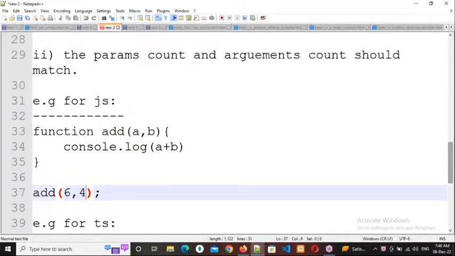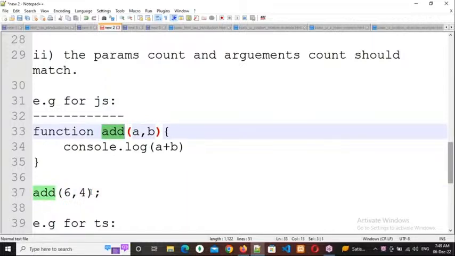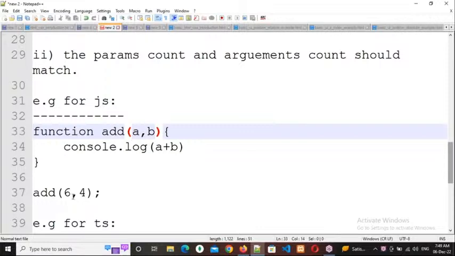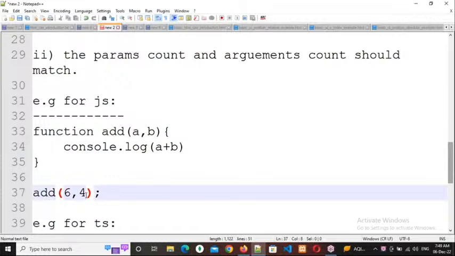Since we are sending values directly to the function, whenever we declare that function, we need to hold those values. Those values are called arguments, and the arguments are held by using parameters. How many parameters do I need to write? As many as there are arguments. Since there are two arguments, we need two parameters. These parameters will hold the arguments respectively: first value in the first parameter, second value in the second parameter.